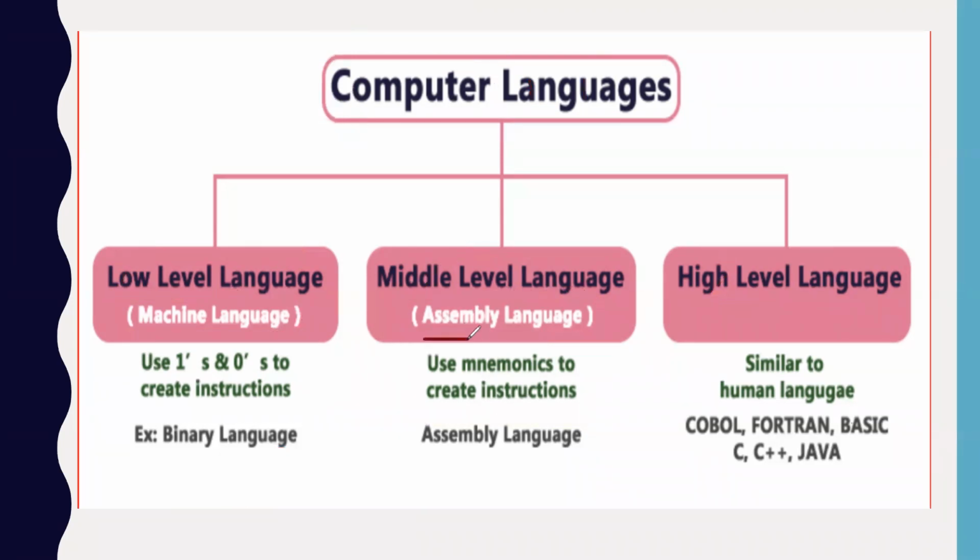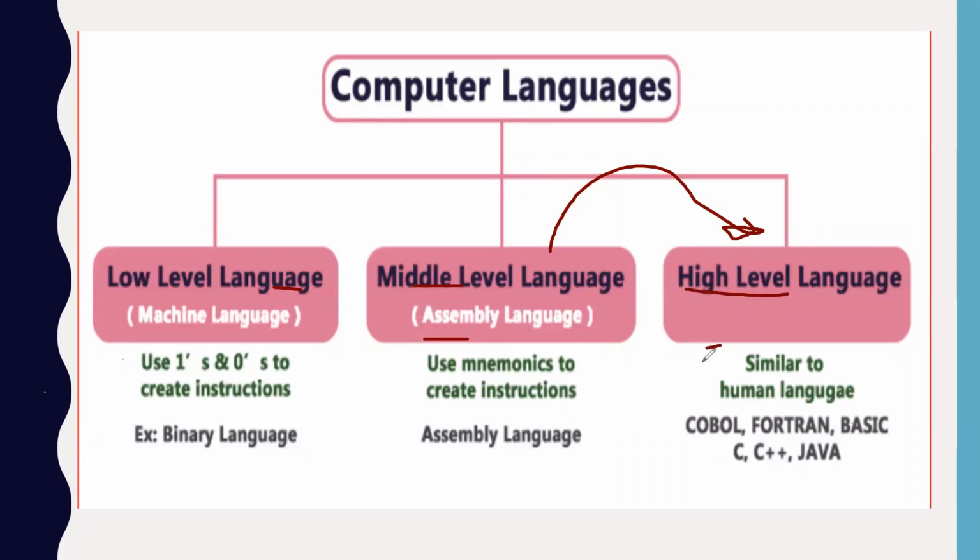Assembly language was there, but still there were so many drawbacks and limitations using assembly language or middle level language. Then the next language came into picture, which is known as high level languages. You can relate it with the example of versions. Earlier you were having keypad phones, then Chinese phones came into picture, then Android phones. Why? Because it is day by day advancing, day by day upgrading. So first low level language was there, then middle level language, and then last was high level language.